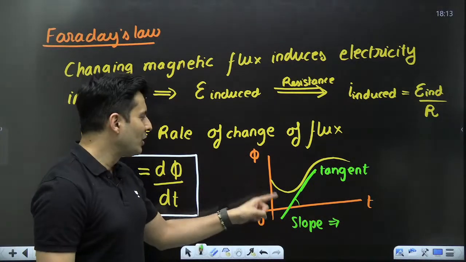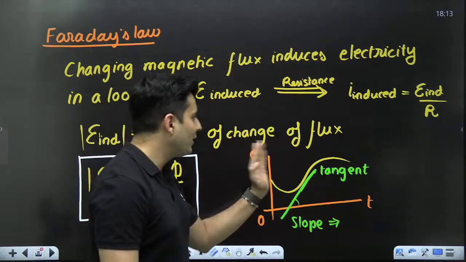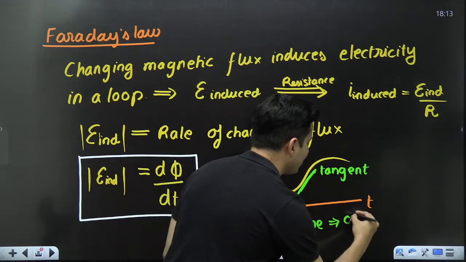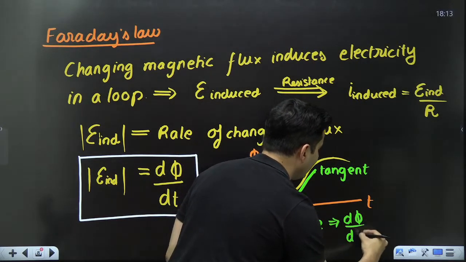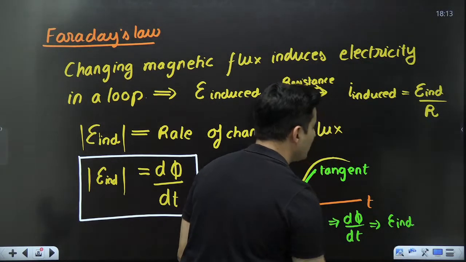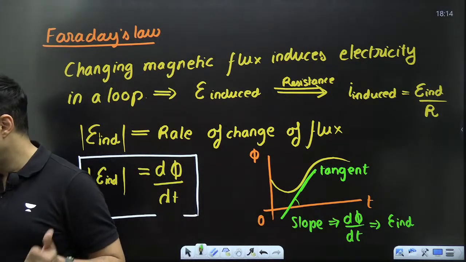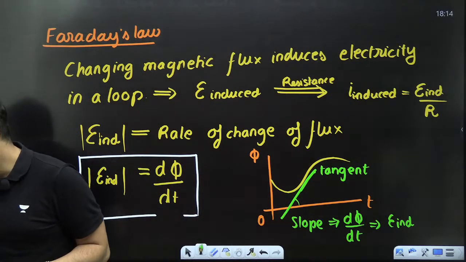Think about it. Slope is the rate of change of y with respect to the x-axis. Y is flux, x is time. So isn't this basically dφ/dt? So what is it actually telling me, the slope? It is telling me the induced EMF. Everybody understanding this point? Very good.